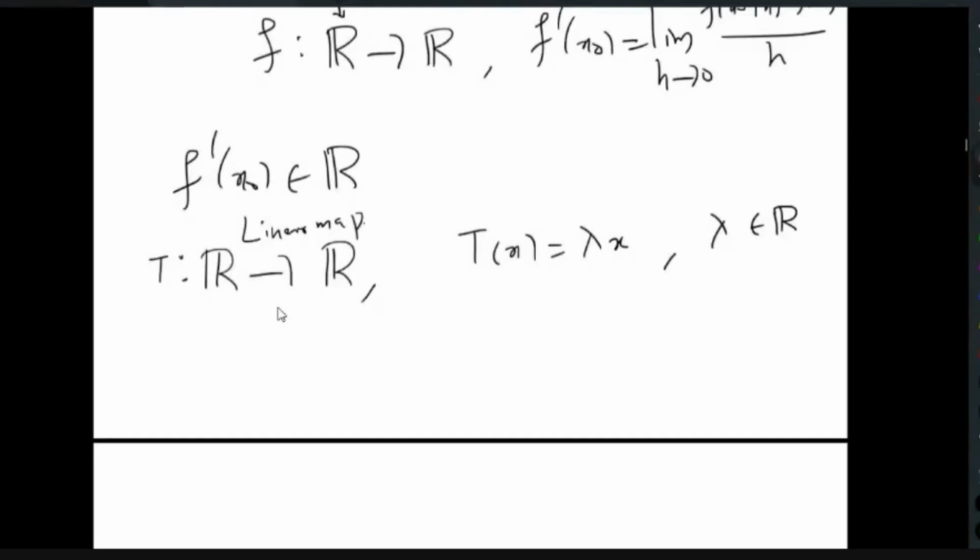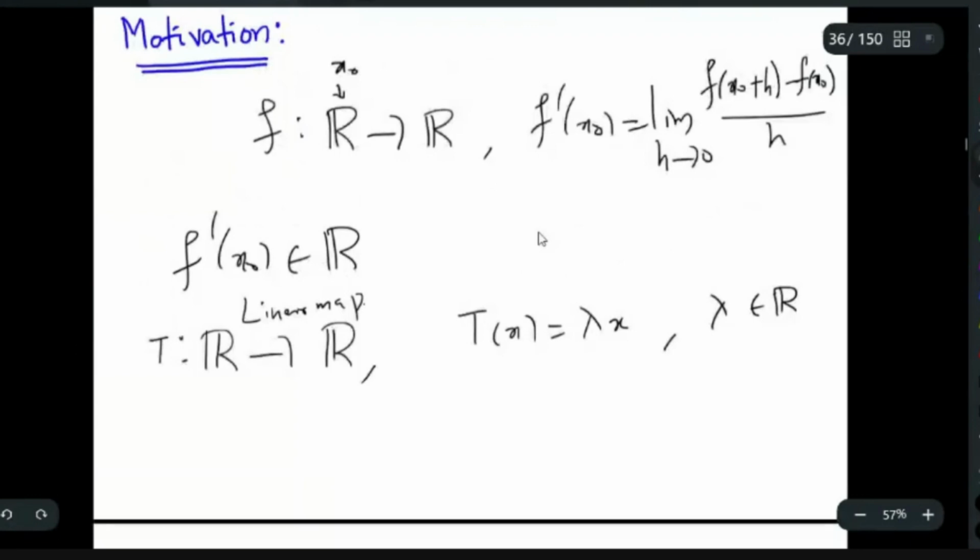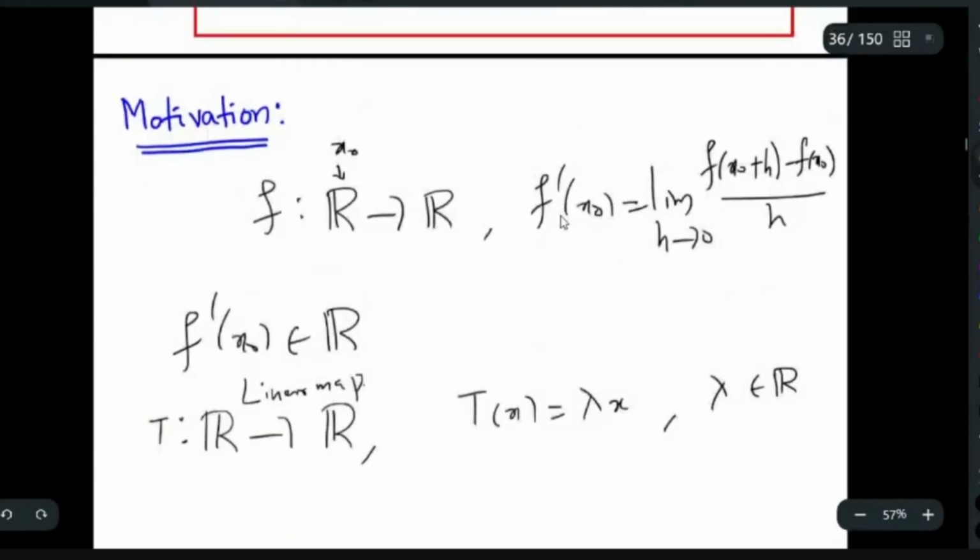Now, every real number I can associate to a linear map, right? If you take a real number, I can have a linear map T. Now I am going to rewrite this equation in terms of a linear map. How? I will write it here.